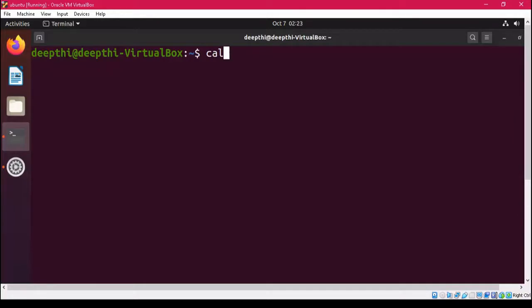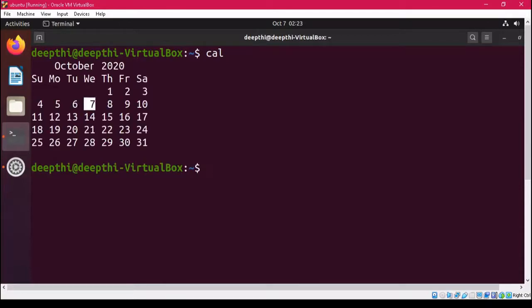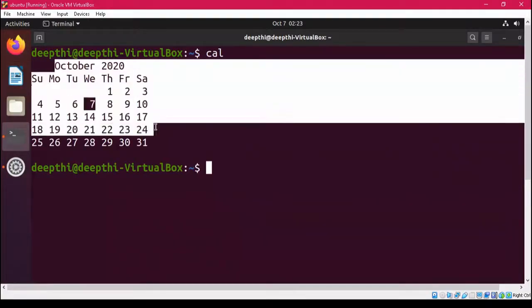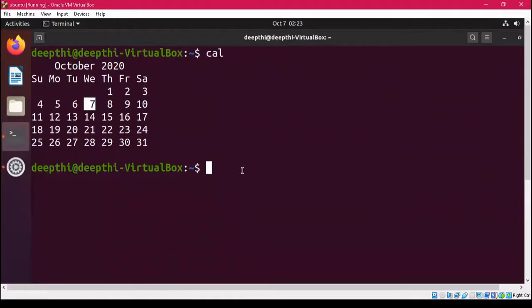If I write cal, which is a command in Linux, it is going to display the current month calendar. So you can see this is the current month calendar. But before this command, if I write hash, then the same command is not going to be operational and it becomes a comment. Now you can see that there is no output for this.